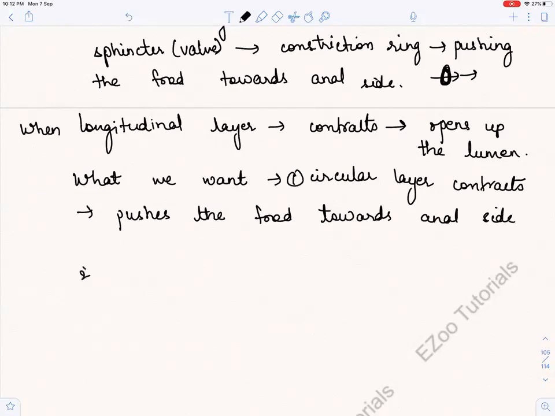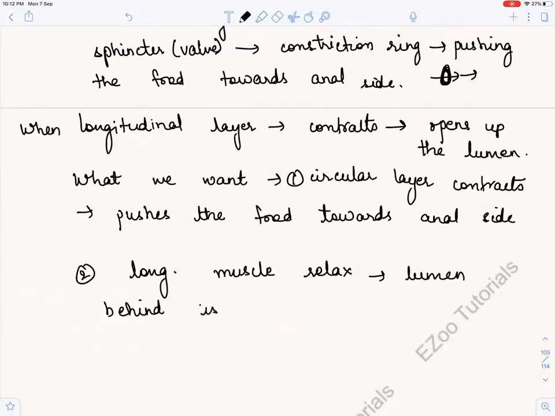The second thing is that the longitudinal muscles relax, and the lumen behind is not going to increase. Okay, so this is the first thing when the stretch receptors get activated.